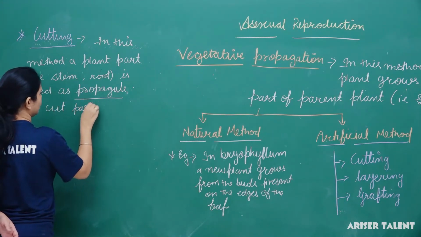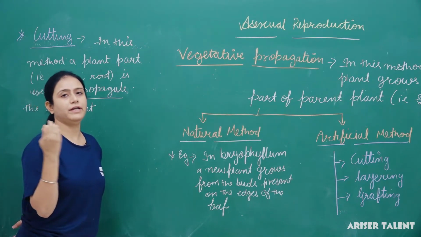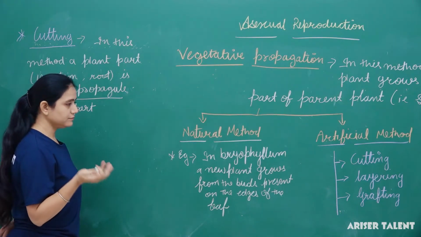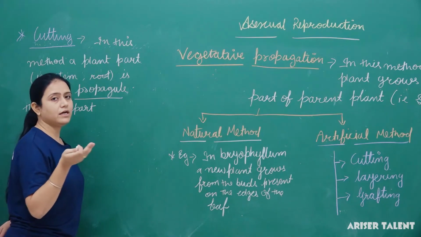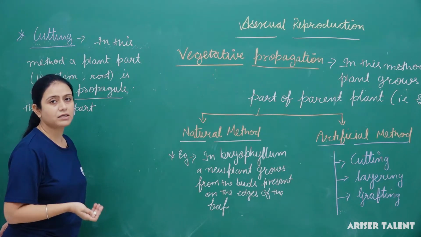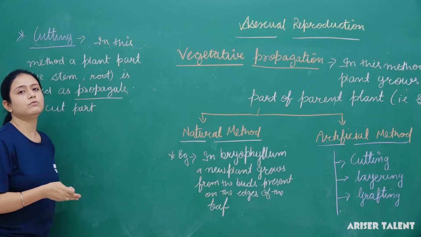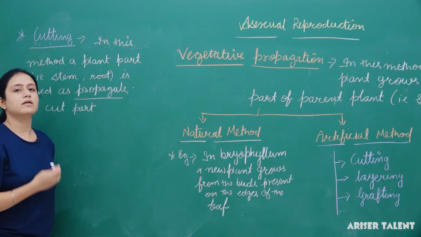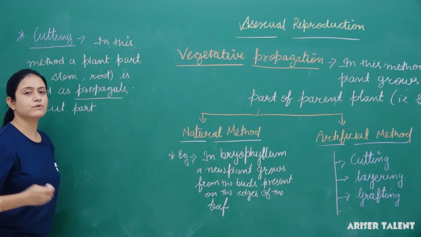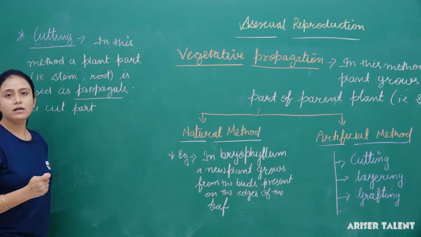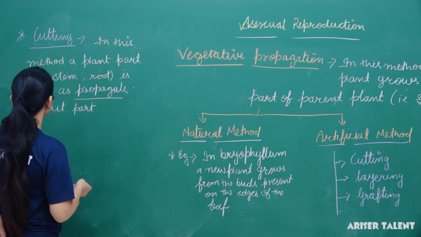Suppose I take a rose plant, which is a shrub, and I cut a branch of that rose plant and put it directly into the wet soil. Definitely after a few days it starts growing, because the roots will start to grow from the end of the stem, which is the part inside the soil.